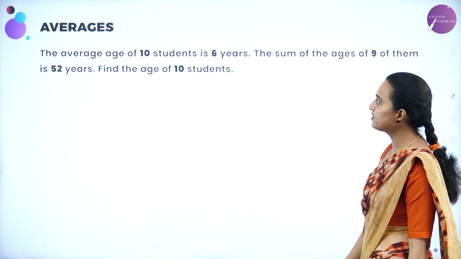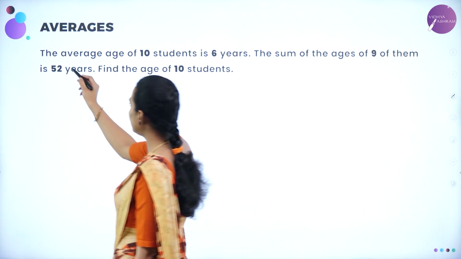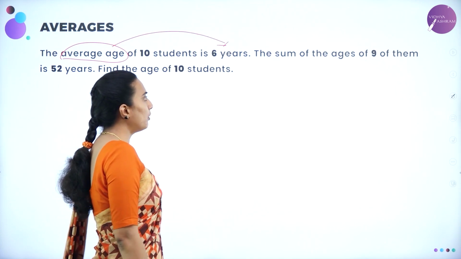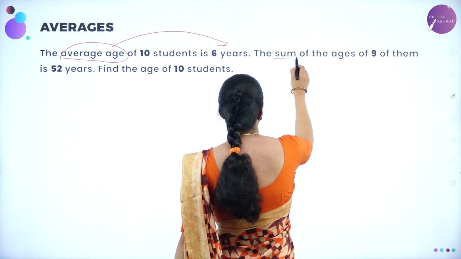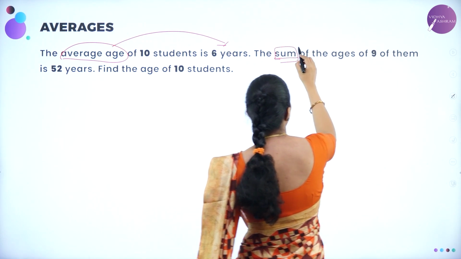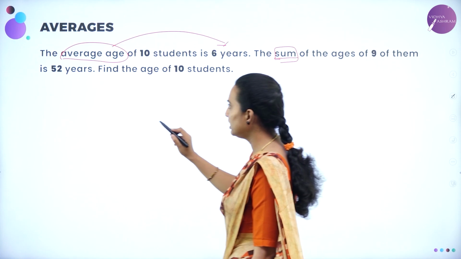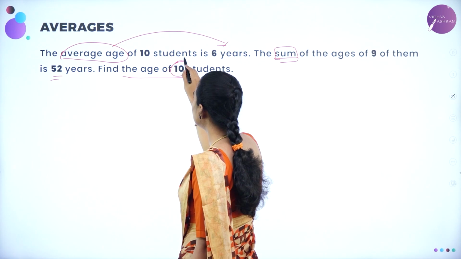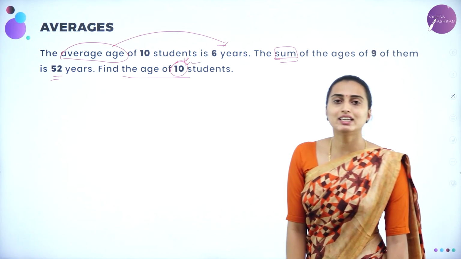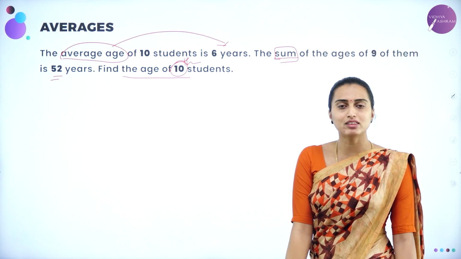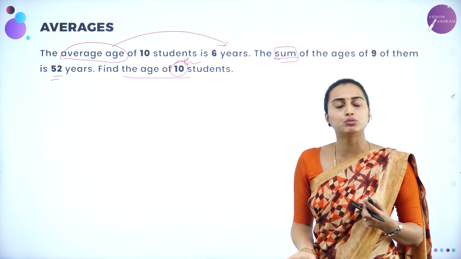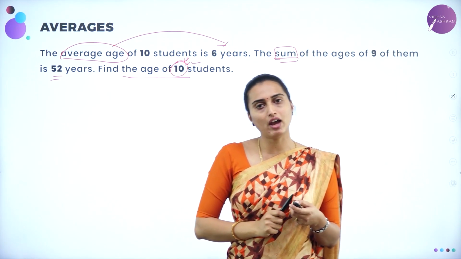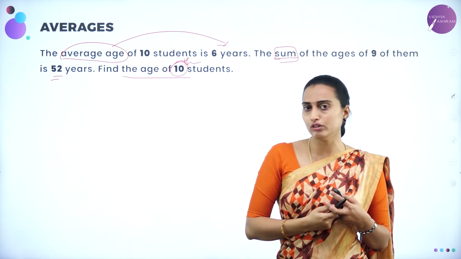The average age of 10 students is 6 years. The sum of the ages, that means the total, of 9 of them is 52 years. Find the age of the 10th student. The 10th, that means the last student, you need to find out the age. So 1 to 10 is the number of students we have, and you need to find the 10th student's age.